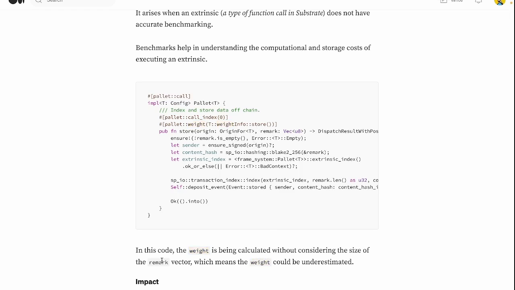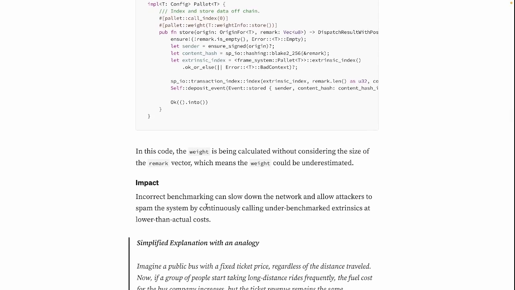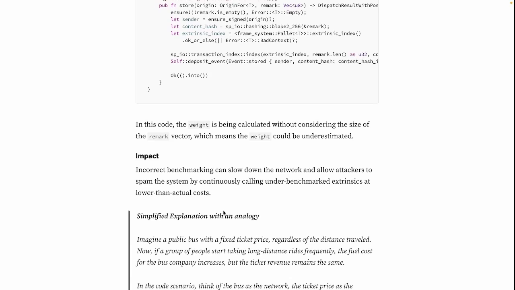So let's see the impact. Incorrect benchmarking can slow down the network and allow attackers to spam the system by continuously calling under benchmarked extrinsics at lower than actual costs.